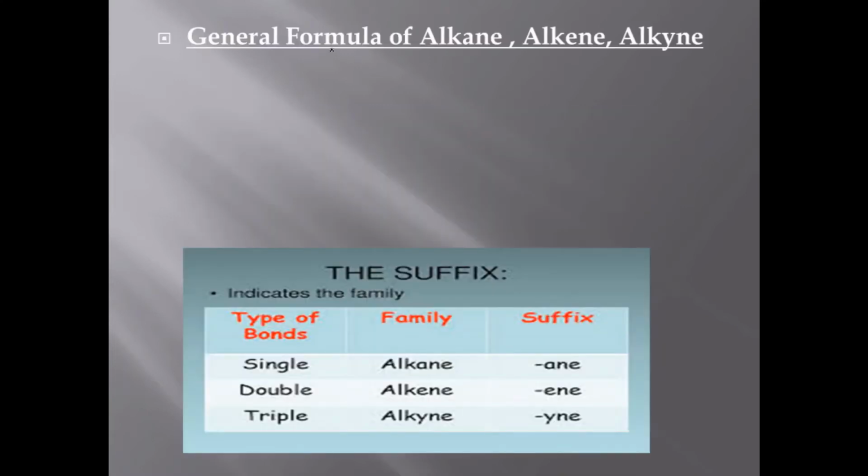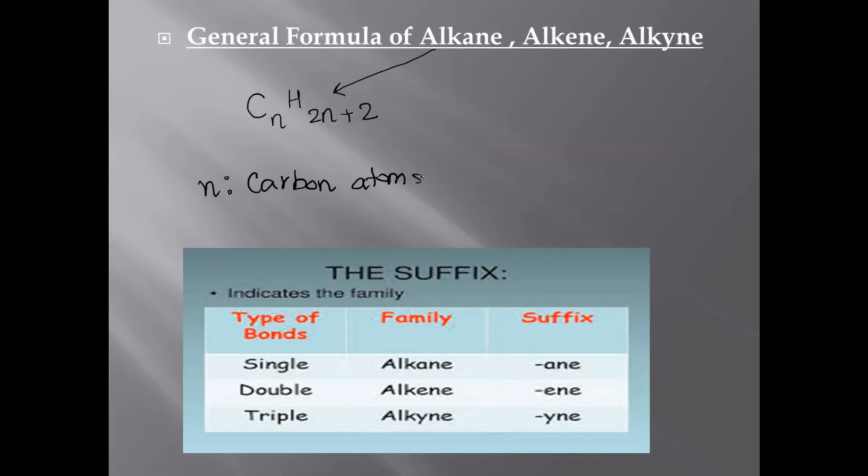If we talk about what is alkane, what is alkene, and what is alkyne, we should first know the general formula of alkane, alkene, and alkyne. We know that the compounds of carbon and hydrogen are called hydrocarbons. So the general formula of alkane is CnH2n+2. And what does this n represent? The n represents the number of carbon atoms.